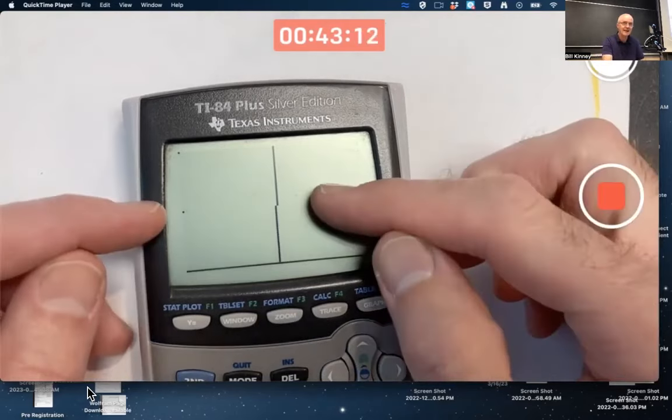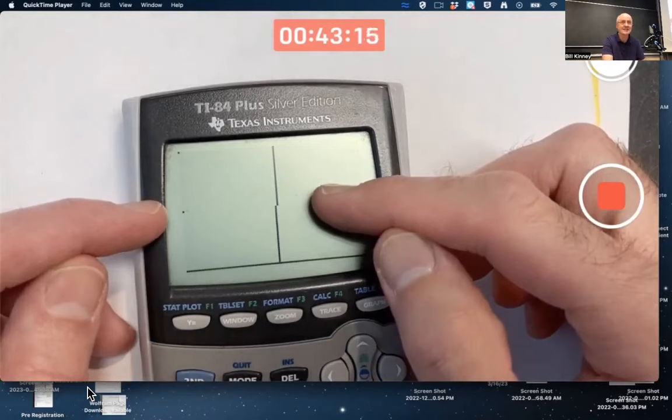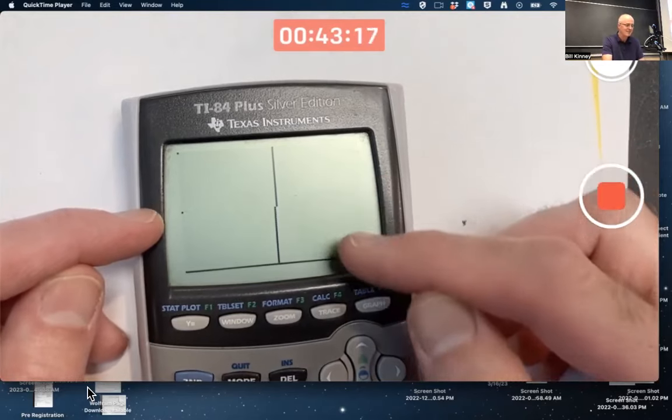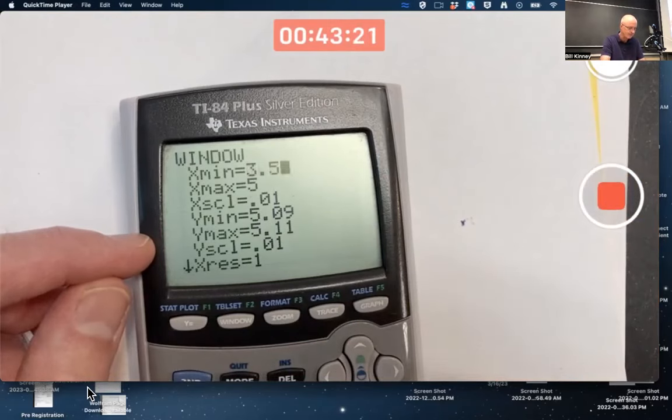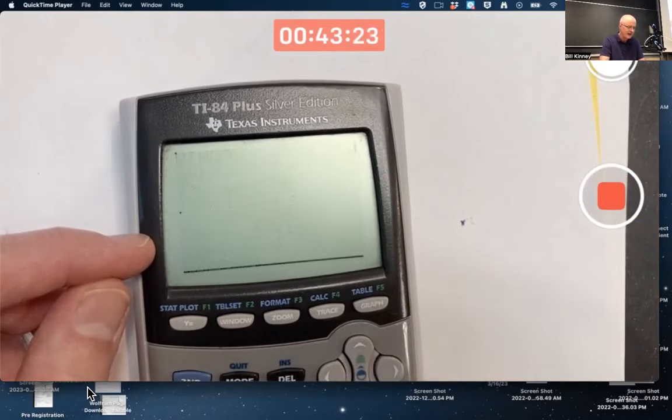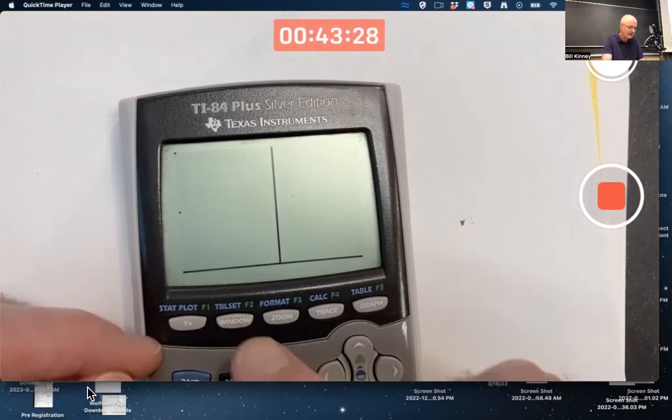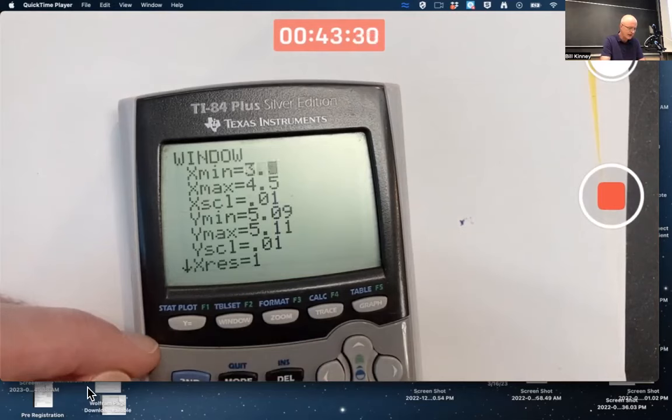In the y direction, this is not centered at 5. It's centered at 5.1, which is not the limit. The problem here is if I make smaller and smaller deltas, I eventually get to a point where the graph's not even in the picture. I think it's gonna keep moving to the right here, I think.